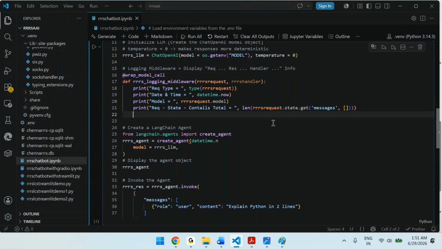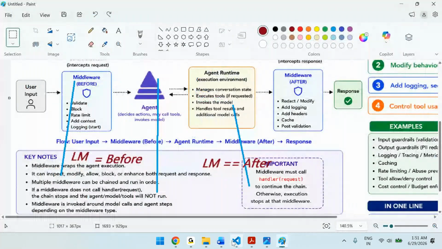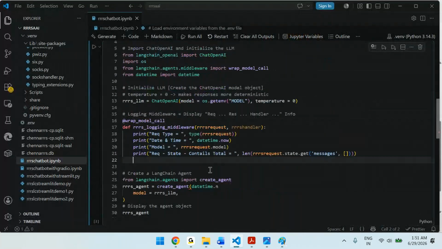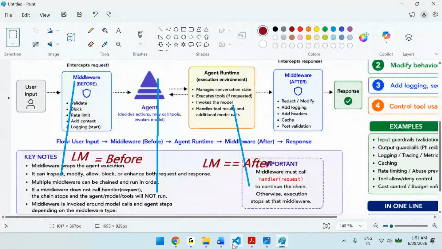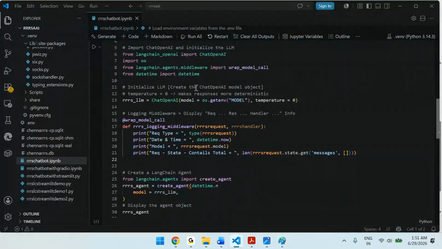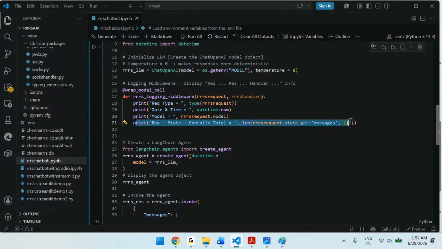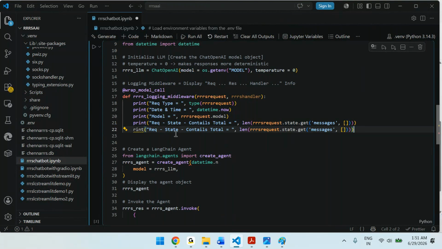You can print whatever you want here, and you can also print the last information from the messages. Last information means -1, right? That also you can do. It's just like displaying all the information, logging all the information. So request state current message: how will you get it?